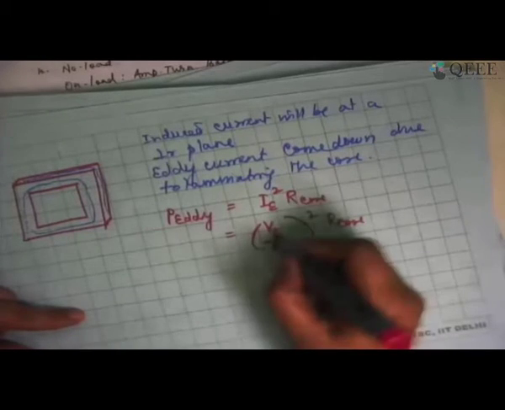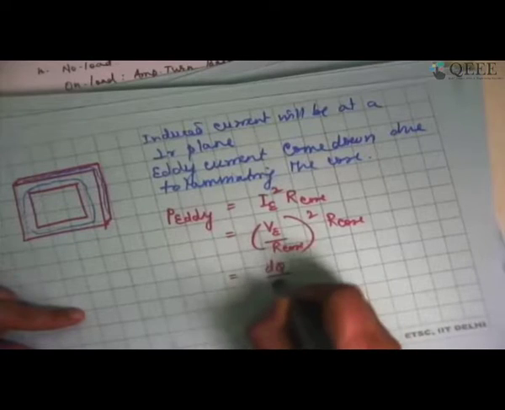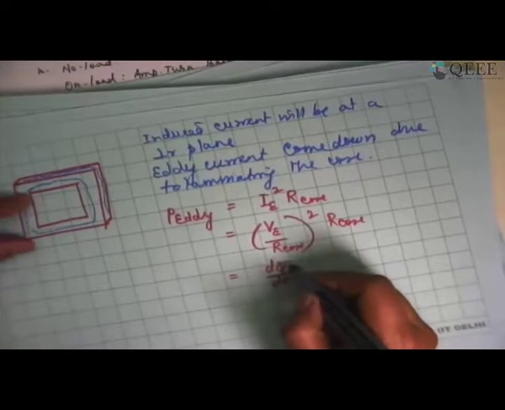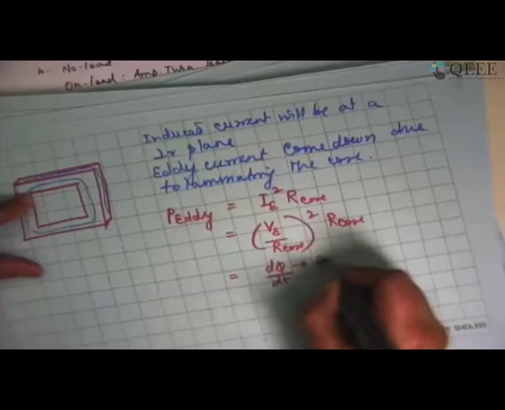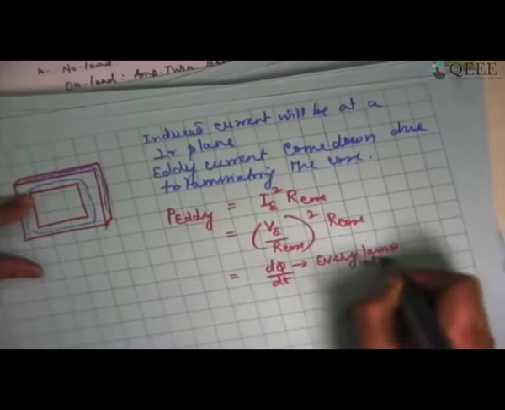Okay. Now this is actually equal to whatever is the d phi by dt confining to every lamination. This is corresponding to every lamination. Right?